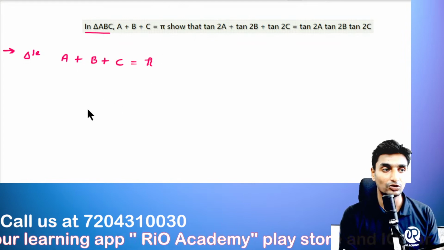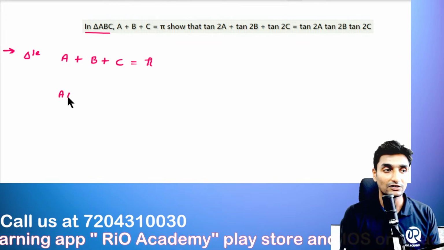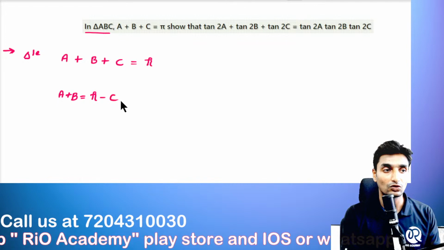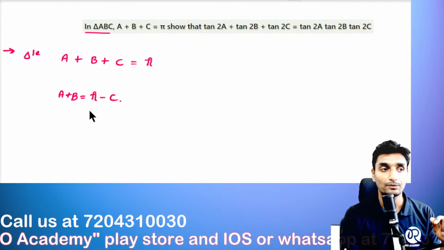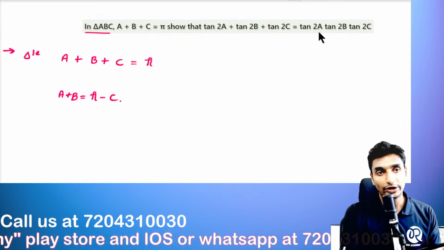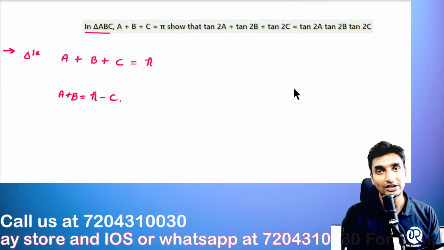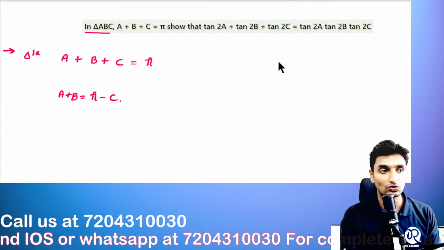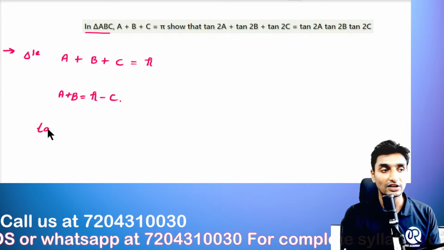Okay, that is the concept here, guys. So we can write this as a plus b is equal to pi minus c. Okay, we can write it like this. Now look at the question here: 2a, 2b and 2c, that is what he is asking. So it means that tan is the common function here, so clearly we need to apply the tan format here.